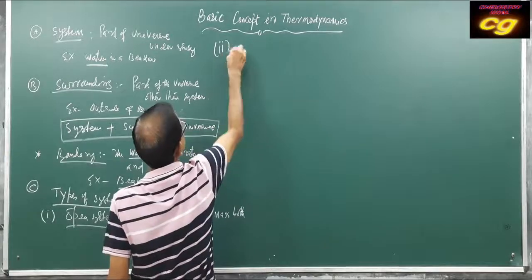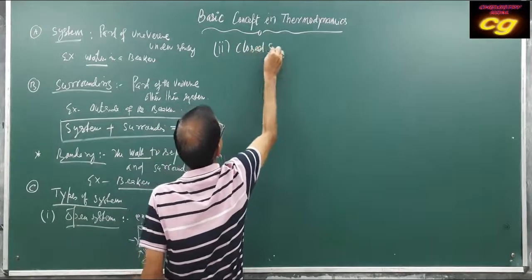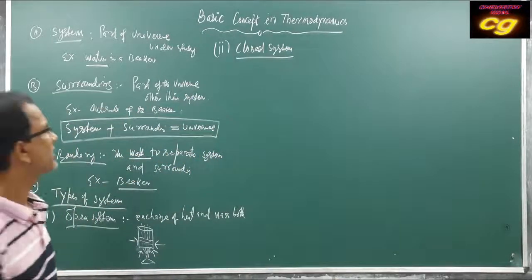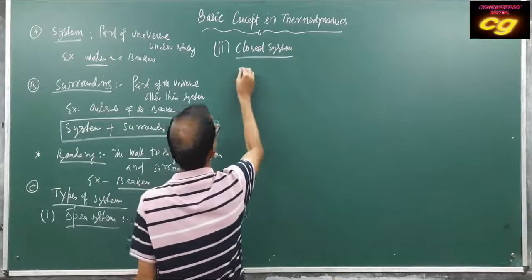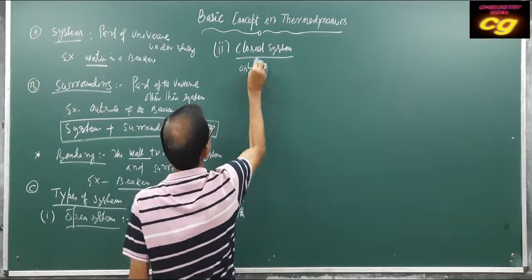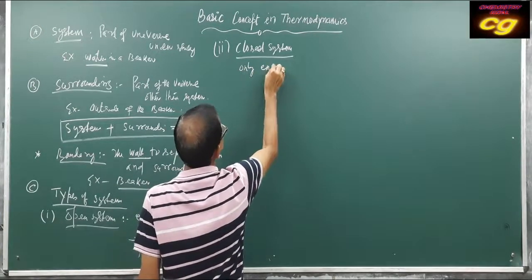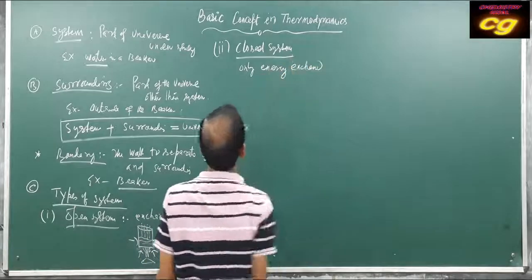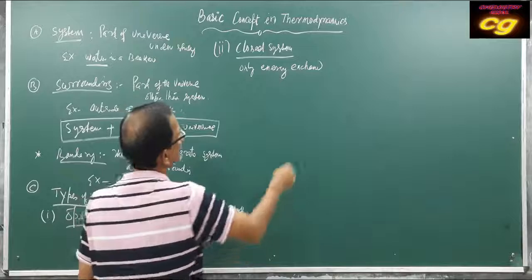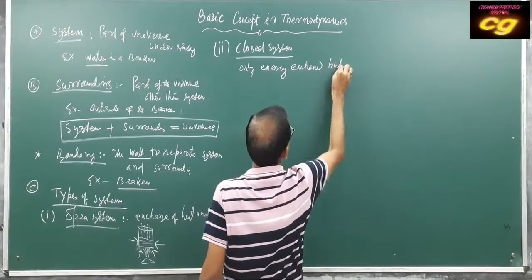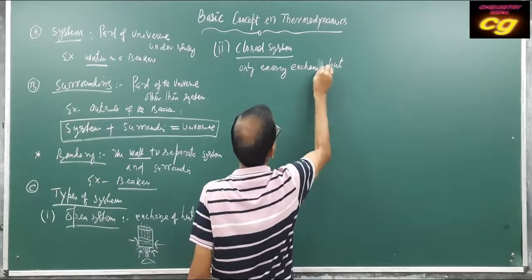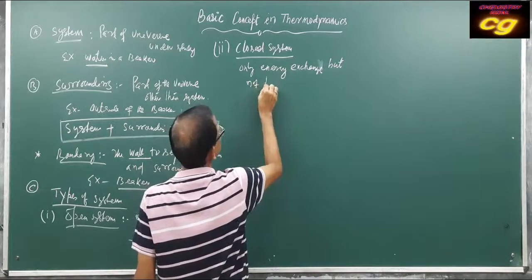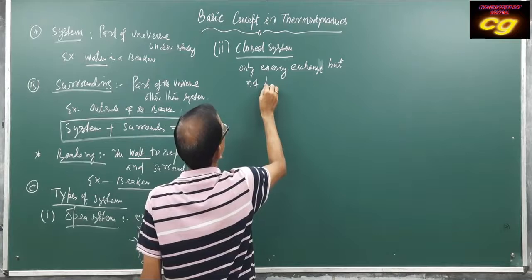Then the closed system. What do you mean by closed system? Closed here says that only energy is exchanged, but not mass.